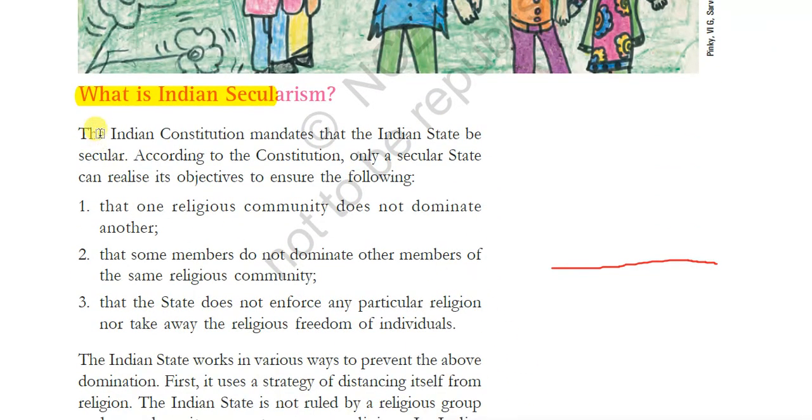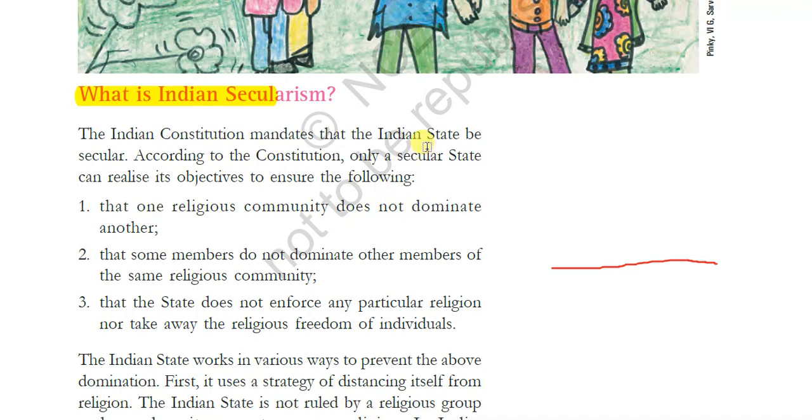So then, what is Indian secularism? He mentioned three different definitions. That is, the Indian Constitution mandates that the Indian state be secular. According to the Constitution, only a secular state can realize its objectives to ensure the following.